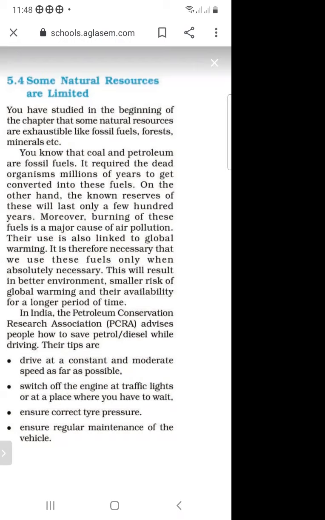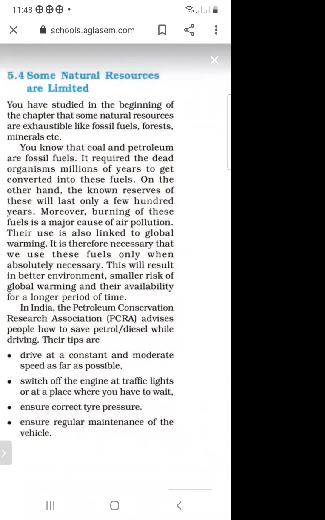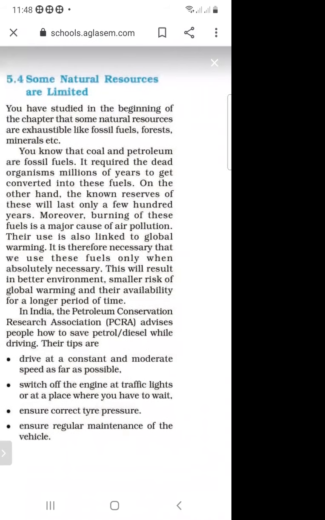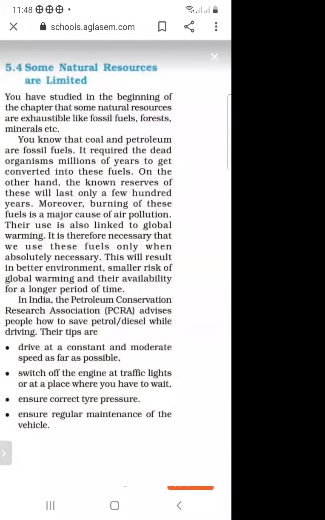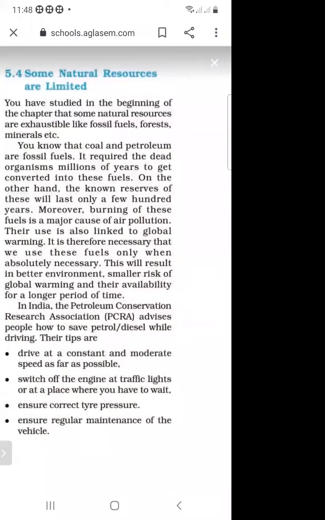As we know, some resources, like fossil fuels, forests and minerals, are exhausted day by day. And how are fossil fuels made? These are made from dead living organisms, which convert into the fuels. On the other hand, the known reserves of these will last only a few hundred years. Moreover, burning of these fuels is a major cause of air pollution.